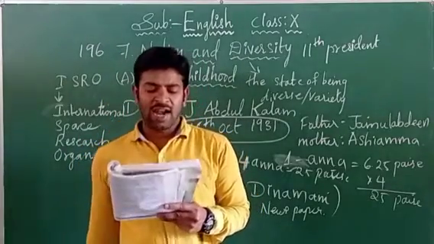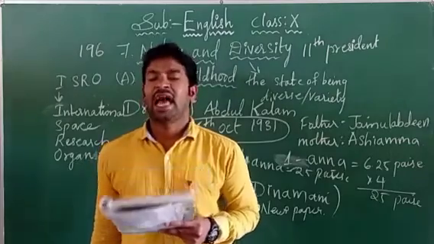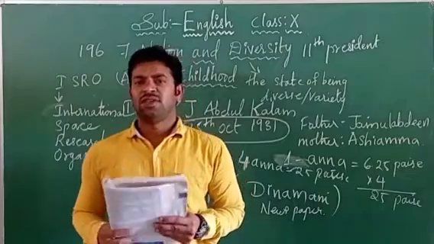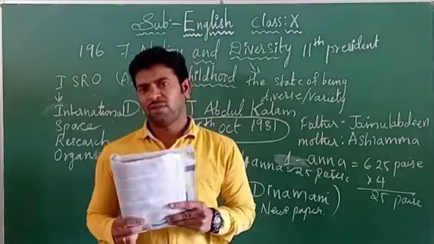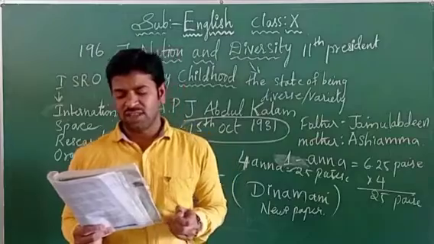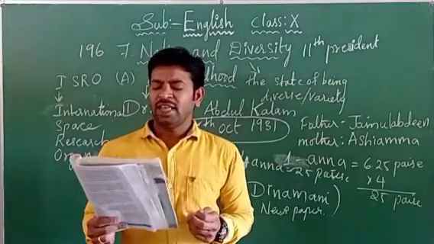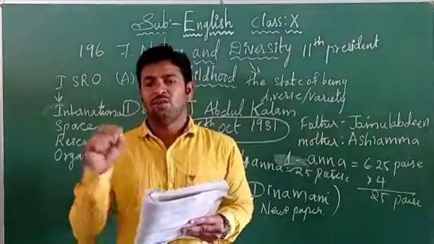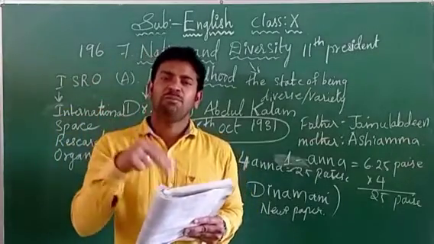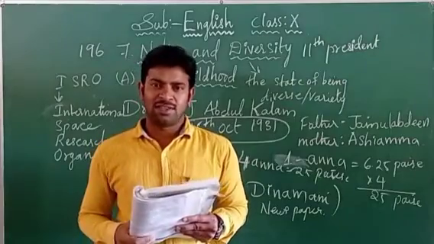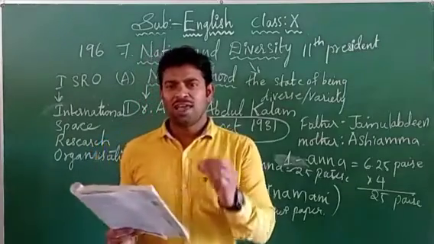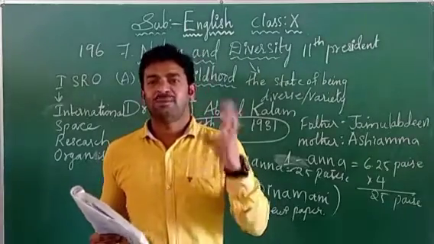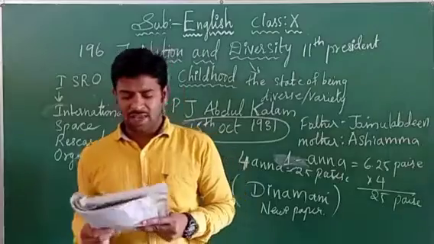Next paragraph, children. Every child is born with some inherited characters. Okay, have you seen this in your family members? I think so. Yes or no? From your brothers and sisters or from your parents' side also you have seen, I think. So all the children are born with inherited characters. Inherited is nothing but some parental qualities. Whatever qualities our ancestors had, the same qualities we too are facing here. Yes or no? Again, our parents used to say, your behavior is the same as your great grandfather's, great grandmother's. Your parents will tell you, children. Here also it is the same.